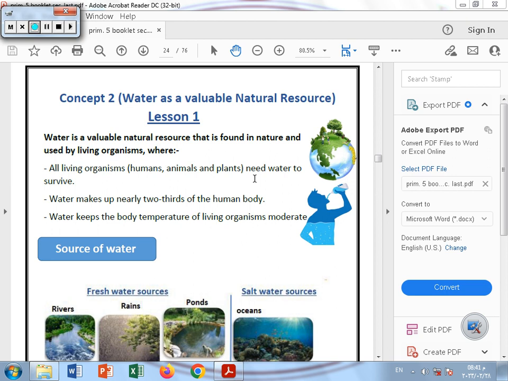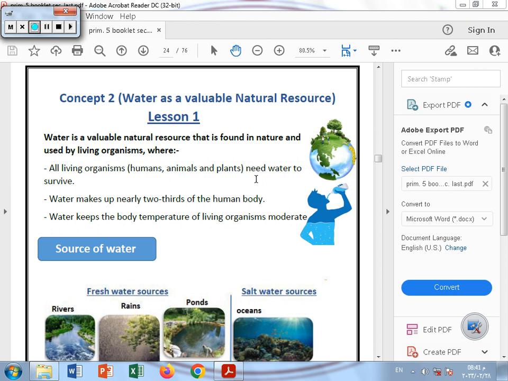As we know, all living organisms, humans, animals and plants, all of us, we need water to survive, right? So after some studies we found out that water makes up nearly 2/3 of the human body, and water is so important to keep our body temperature in its normal or moderate state.